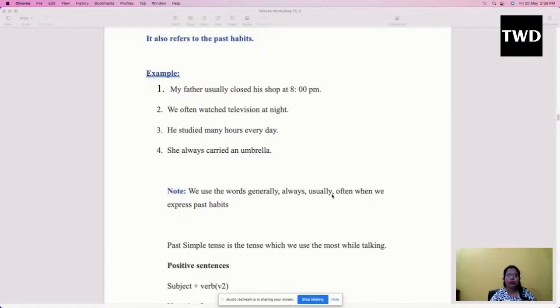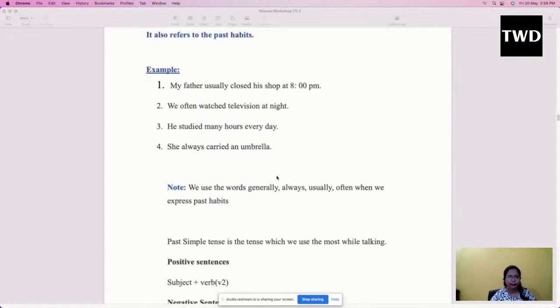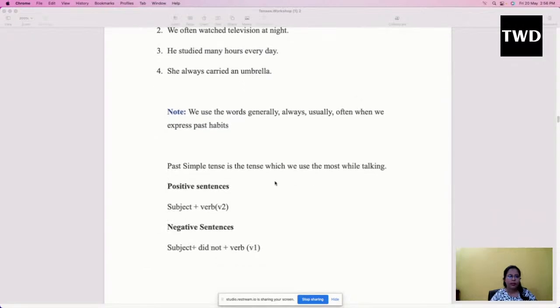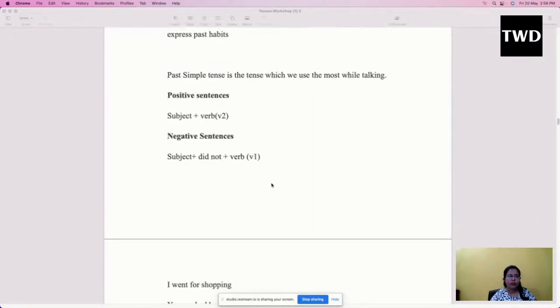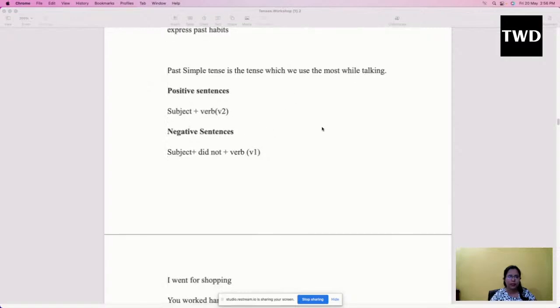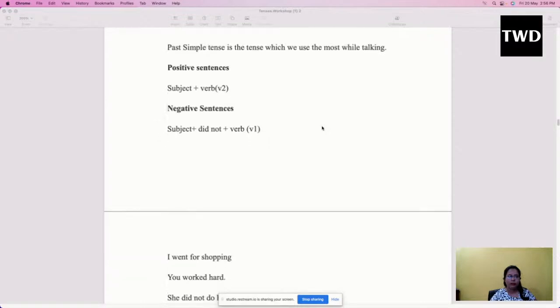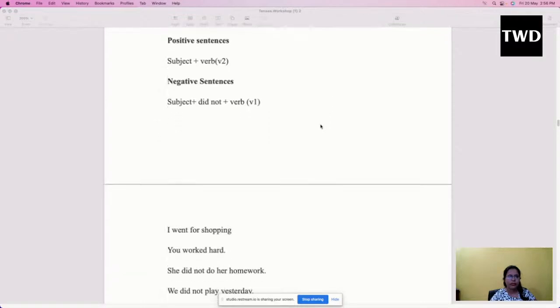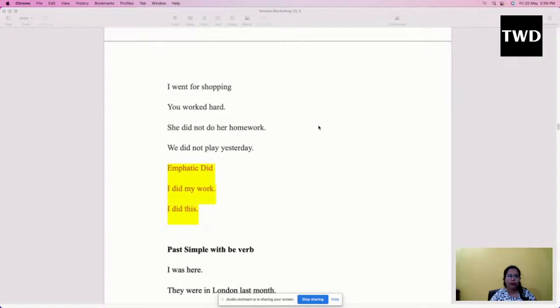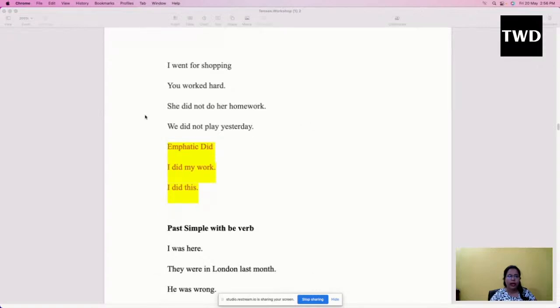All such words will show people that yes, you used to do such kind of actions when you were a child. Okay, so past simple tense is the tense which we use most while talking. We can frame positive sentences and negative sentences with the past simple tense. For example, I went for shopping, you worked hard. And for a negative one, she did not do her work.